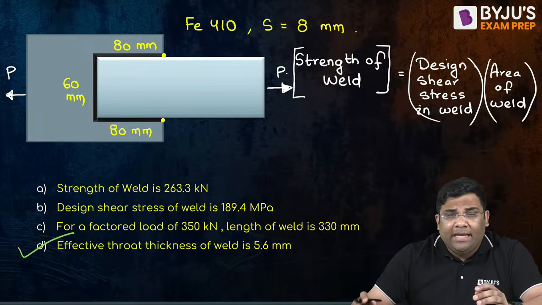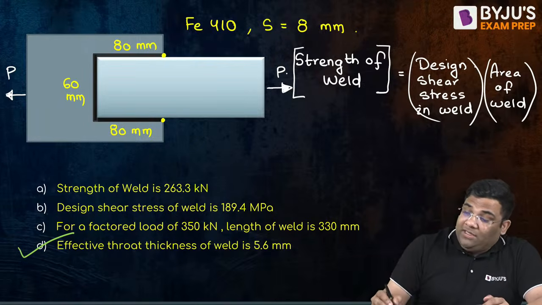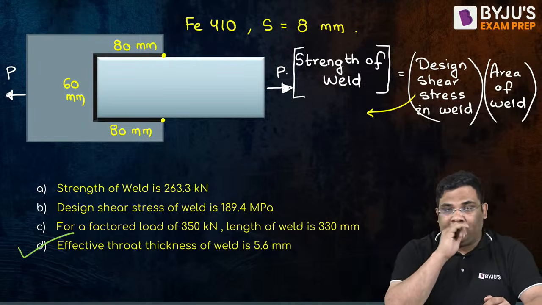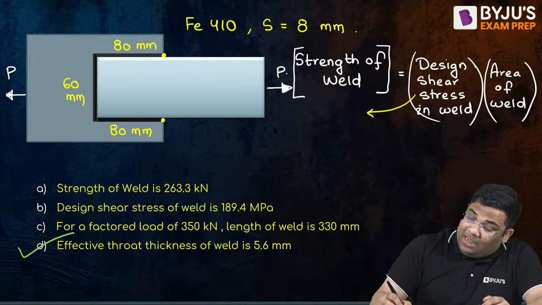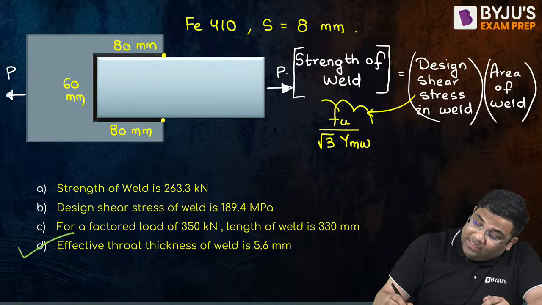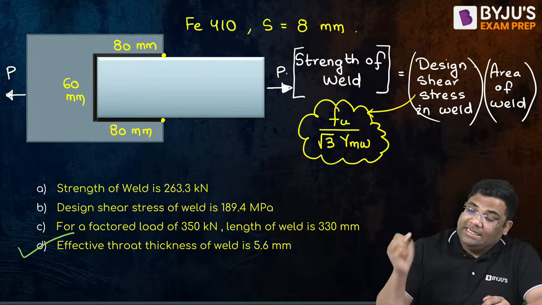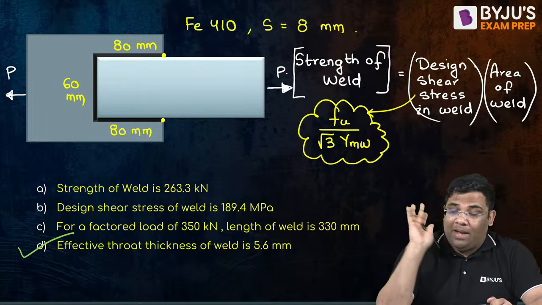Now, what is the formula for finding the design shear stress of weld? Remember this formula. It is nothing but Fu by root 3 gamma mw. This is the way we find the design shear stress.